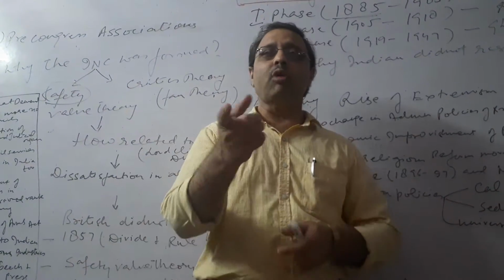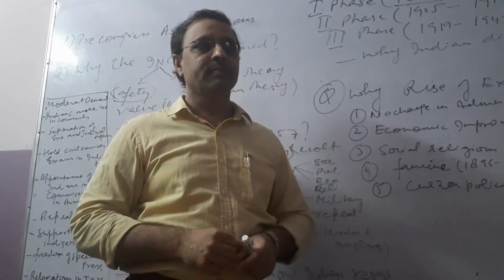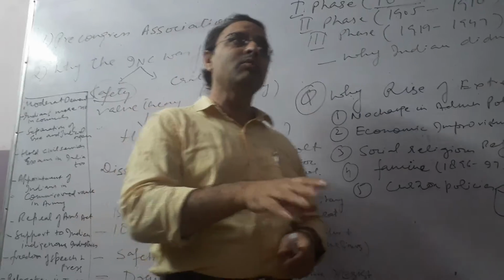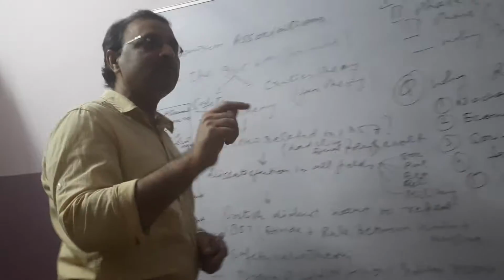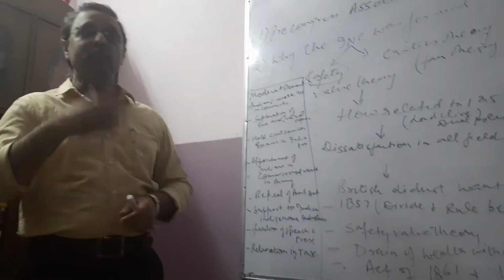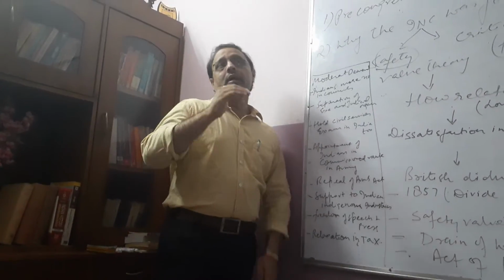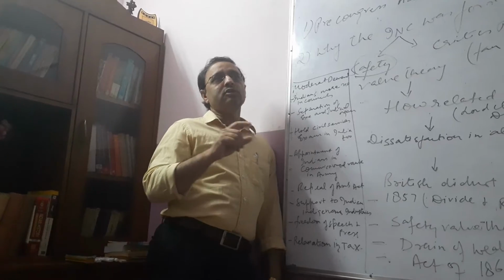And that is what the British wanted, and they got it also. Indians didn't revolt. Why didn't they revolt? That is the black side, the dark side of the Indian National Congress. The critics say that, and that dark side was disclosed by the personal letters or personal papers of Lord Dufferin.